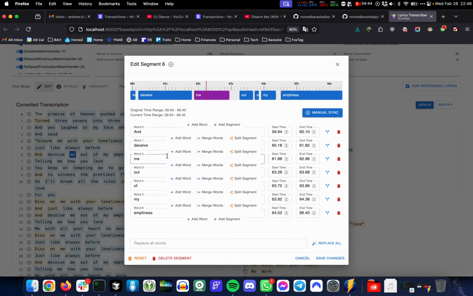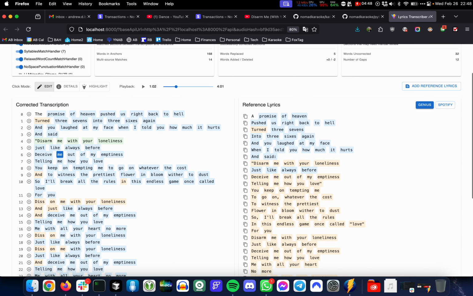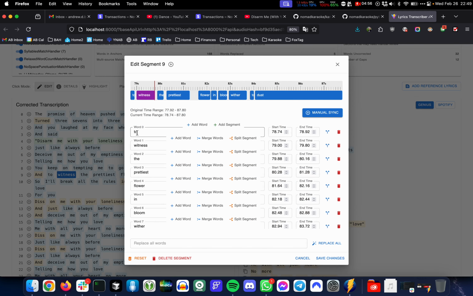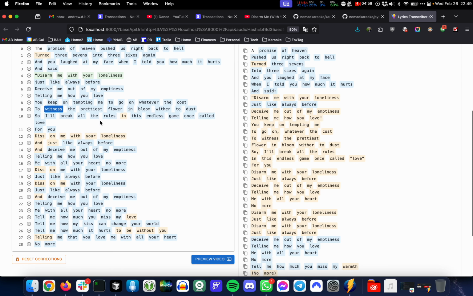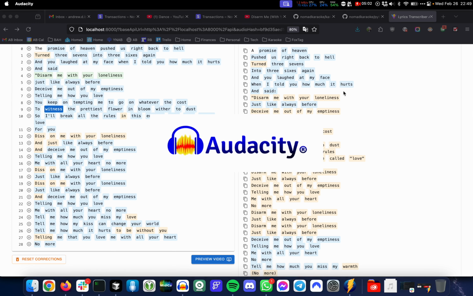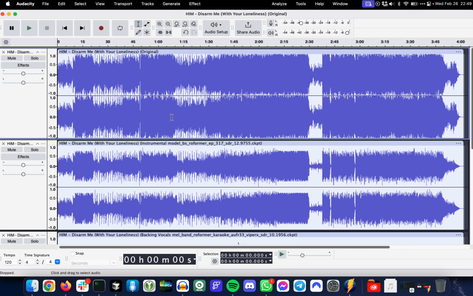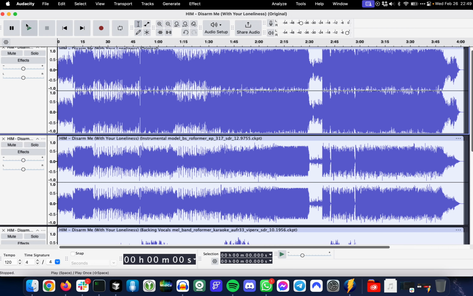Sometimes the transcription puts in an extra "and" at the start of a line that isn't useful, so I've made it really easy to tweak these. Yeah, there. That's a common thing that messes up. "Diss on me," that's funny. Oh yeah, the audio separation must be complete because it's just popped up in Audacity. But I'll get onto that in a second.